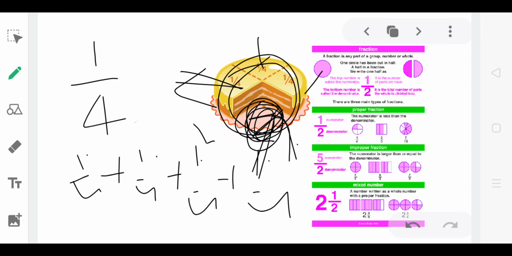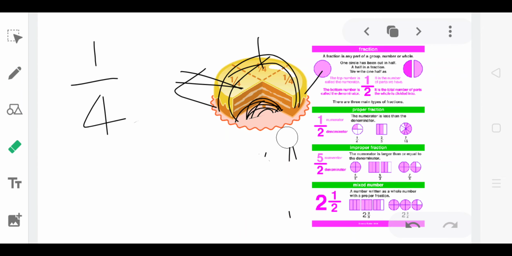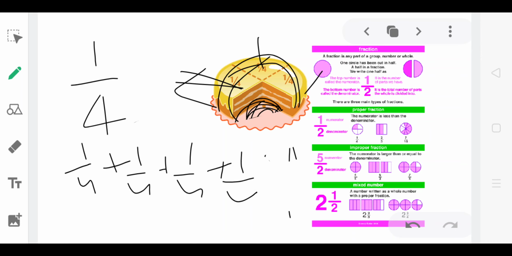Okay, and if you add 1/4 four times, like 1/4 plus 1/4 plus 1/4 plus 1/4, look here. You see that the denominator is the same. When the denominator is the same, you can easily add the numerators. 1 plus 1 plus 1 plus 1 is 4, so 4/4, and if you reduce 4/4, you find 1.